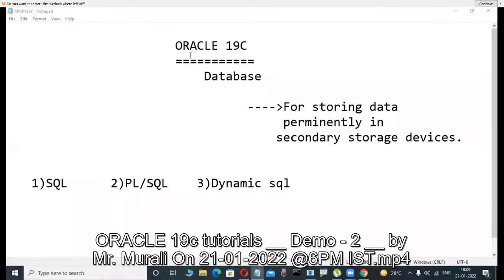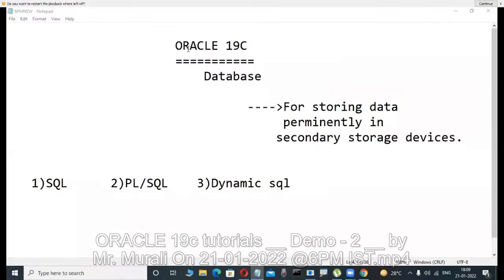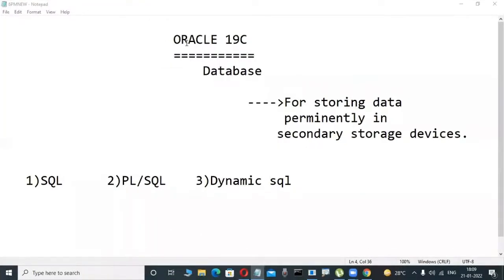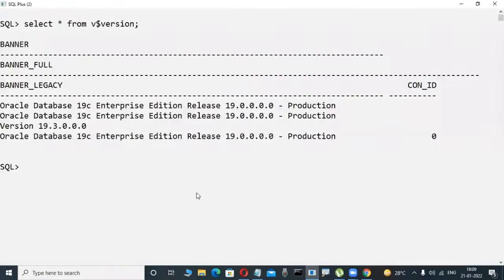These are the demo classes, not the actual sessions. Just for the idea, some concepts I'm telling. Maybe one or two days, or two or three days. That's all, enough. If anybody did not attend yesterday's class, not a problem. Just observe what I am telling, a small concept.